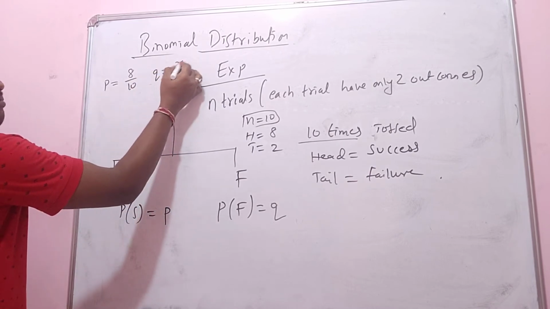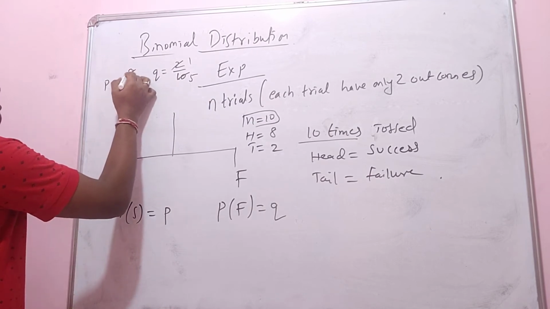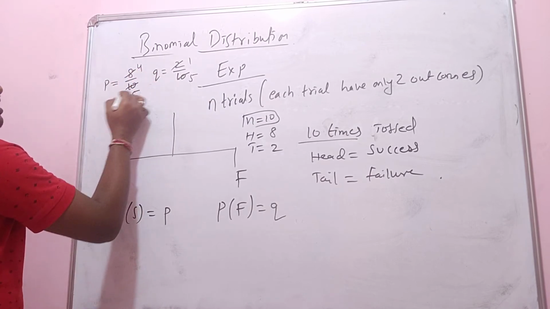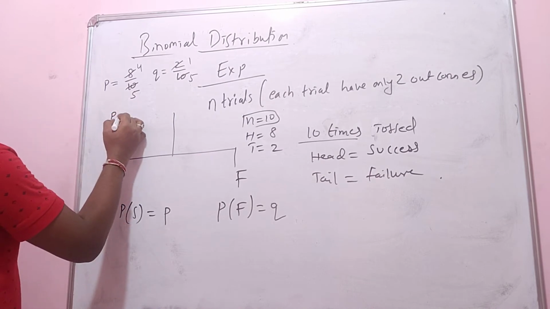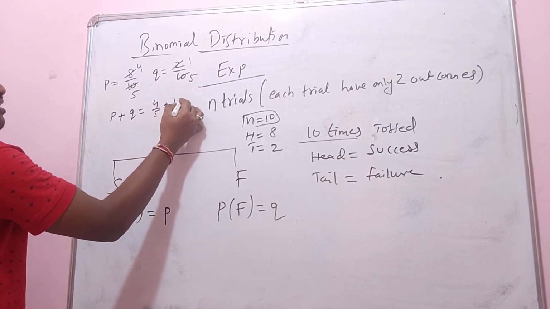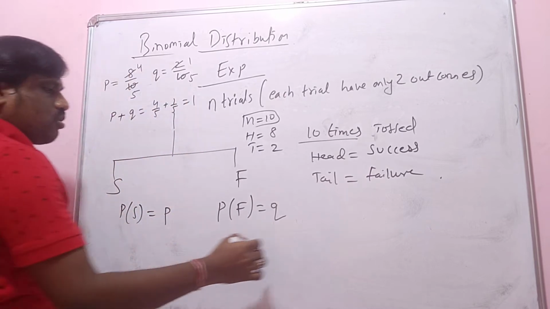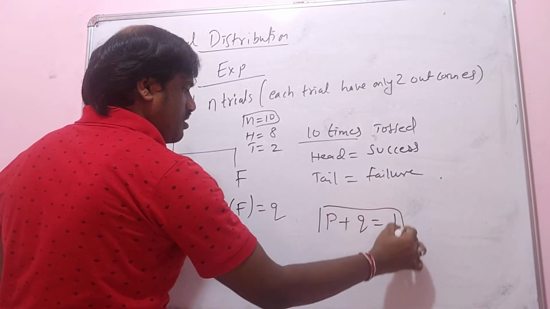The failure will be 1 by 5, and the success, cancelling by 2, will be 4 by 5. So 4 by 5 plus 1 by 5 is always 1. Probability of failure plus probability of success is always 1.